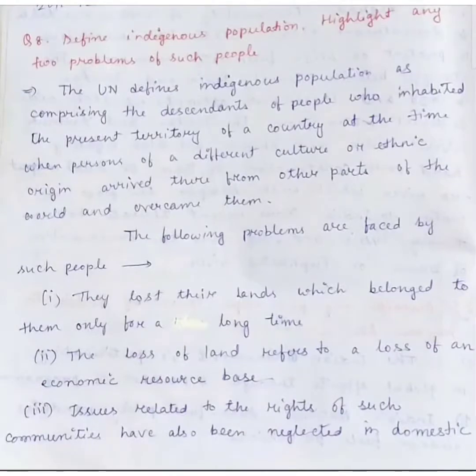Define indigenous population and highlight the two problems of such people. The UN defines indigenous population as comprising the descendants of people who inhabited the present territory of a country at a time when persons of a different culture or ethnic origin arrived there from other parts of the world and overcame them.